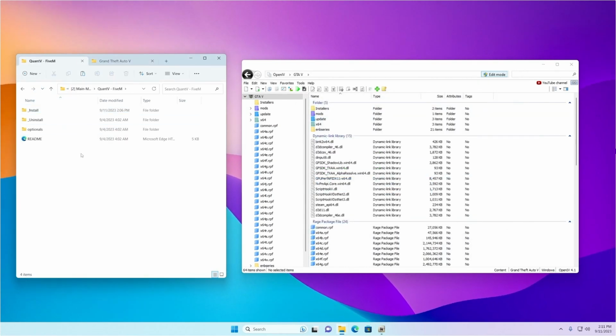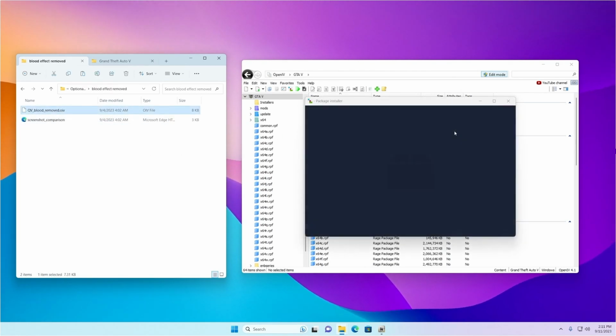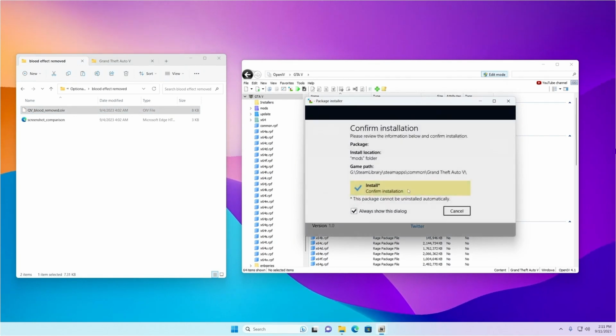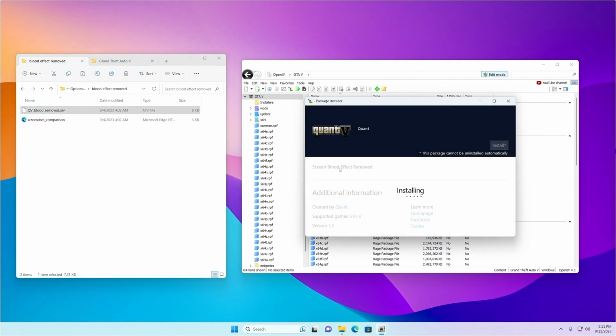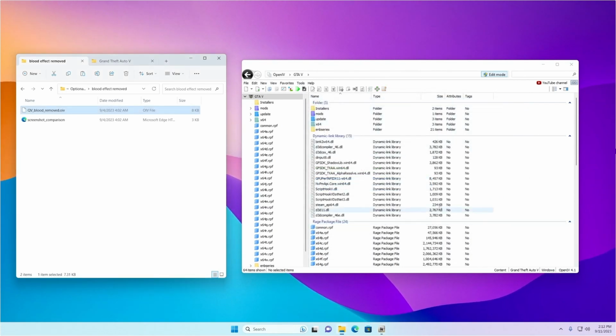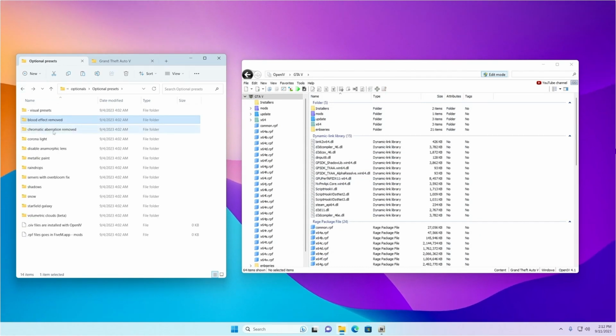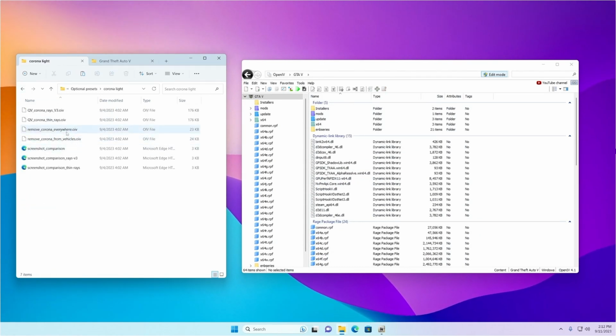Once that is done, let's go ahead and install some optional mods from QuantV as well. Remove the blood effect. Corona rays.